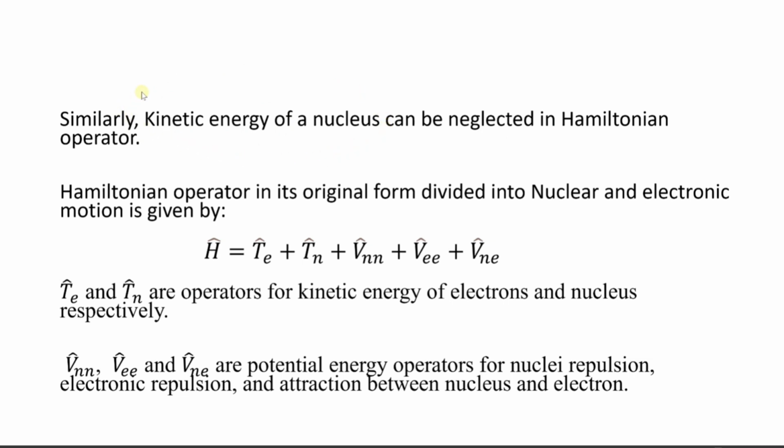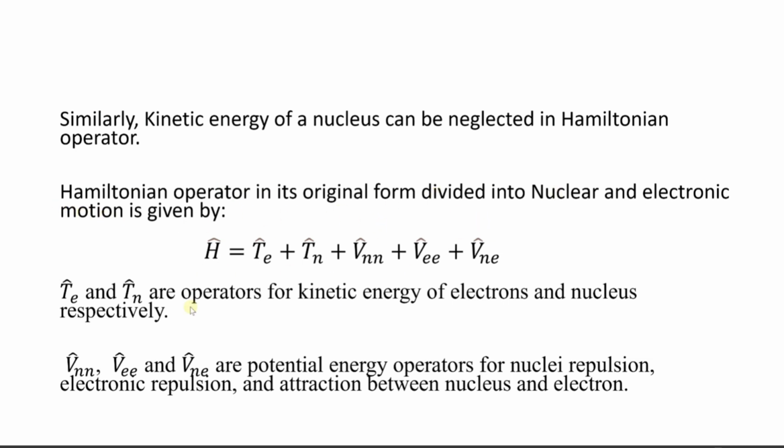Because the nucleus has very low motion compared to the electrons, and the kinetic energy depends upon the velocity. The nucleus has very low velocity, so the kinetic energy of the nucleus can be neglected. Basically, in the Hamiltonian operator I can neglect the kinetic energy operator of the nucleus.